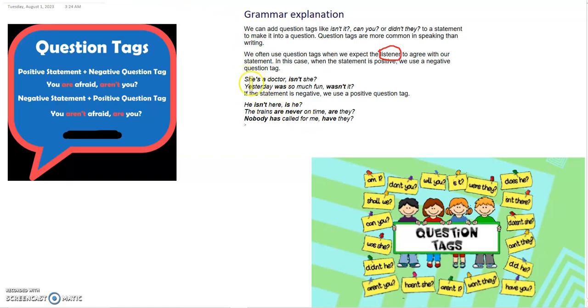For example, she is a doctor, isn't she? You can see here it's a negative tag. Yesterday was so much fun, wasn't it?